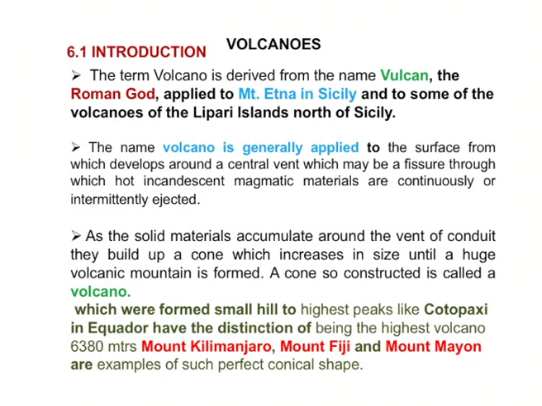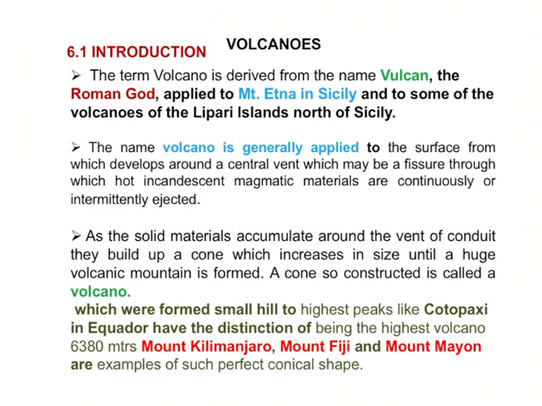We apply this to Mount Etna in Sicily, and some of the volcanoes in the Lipari Islands, which are located north of Sicily. There the volcanic formation and volcanoes started.